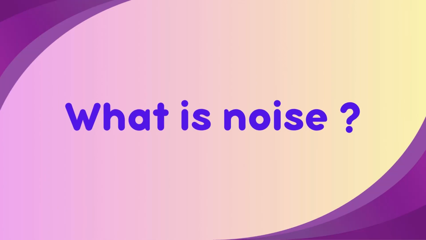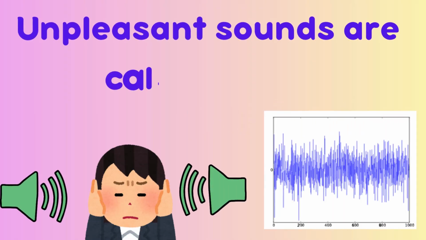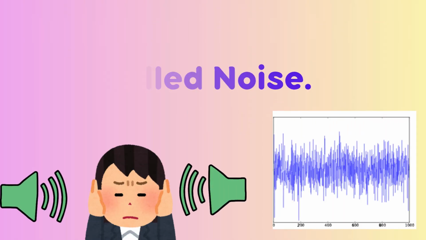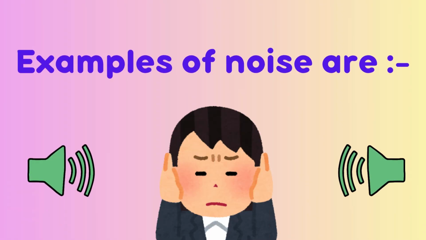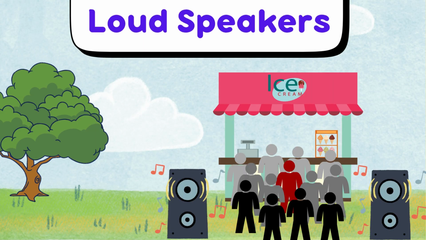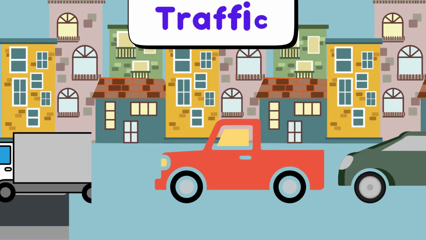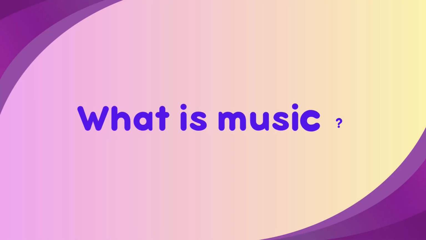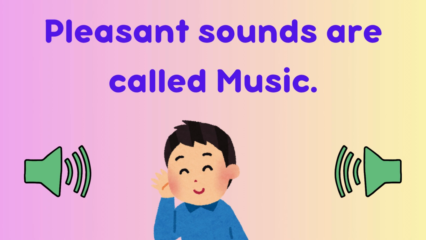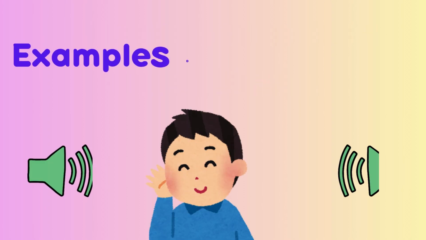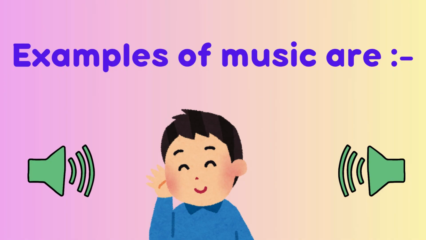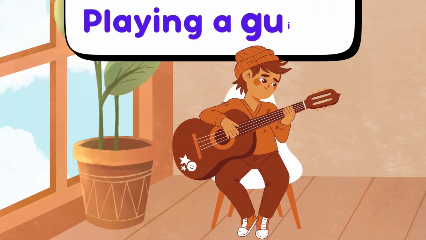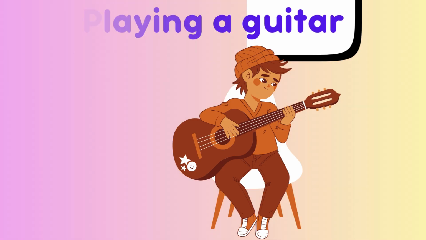What is noise? Unpleasant sounds are called noise. Examples of noise are loudspeakers, traffic. What is music? Pleasant sounds are called music. Examples of music are playing a guitar, playing a piano.